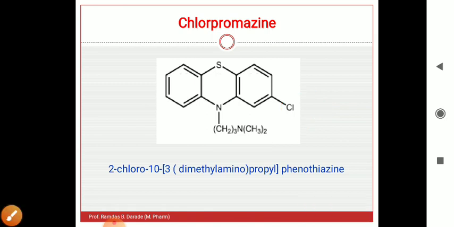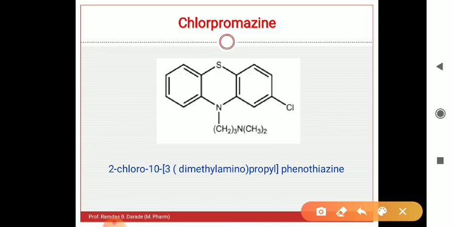So only the representation is different. In the first structure you saw the representation like this, and here it is mentioned as CH2 taken 3 times, meaning propyl chain, and to that nitrogen there is attachment of 2 methyl groups. So only the chlorine atom differs as compared to promazine, that is chlorpromazine.